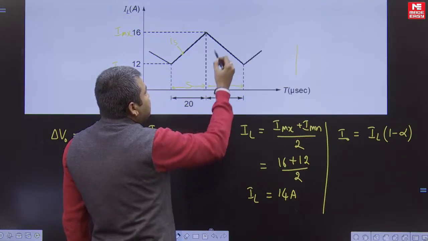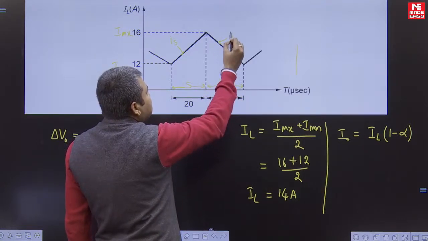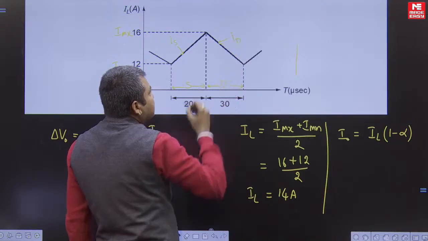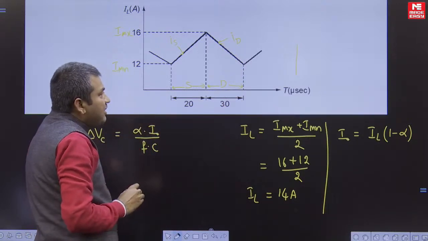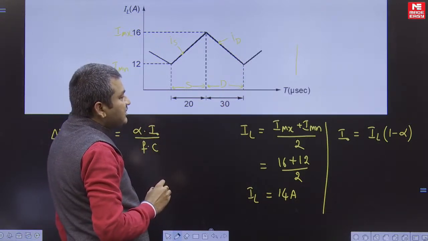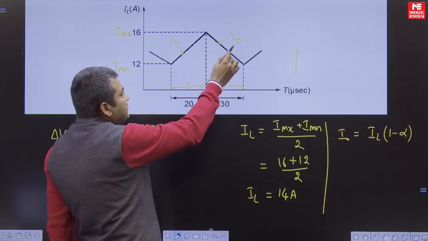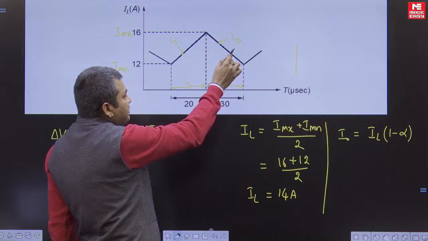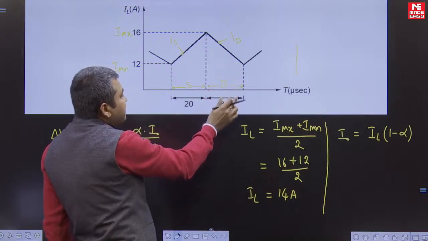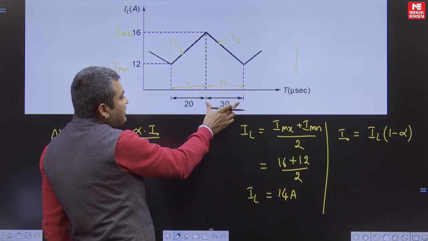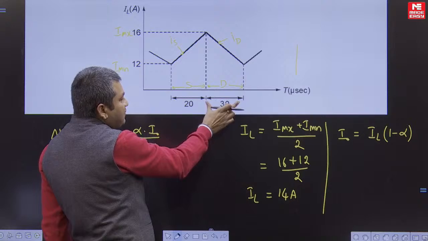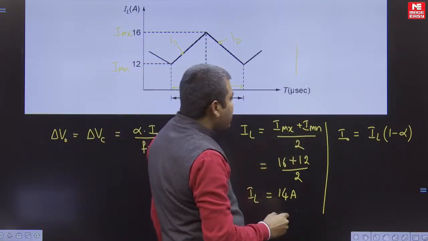So this is actually the diode current. Here, average diode current is equal to average output current. That is equal to average IL for 1 minus alpha, or T off out of T. So that is why we got this formula.